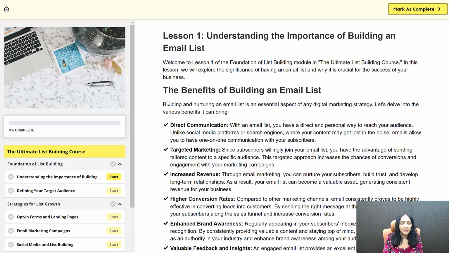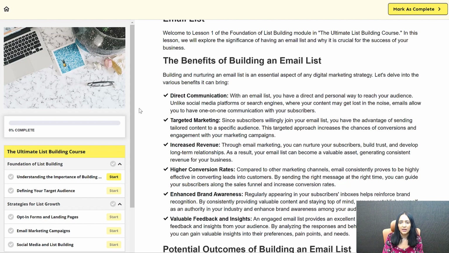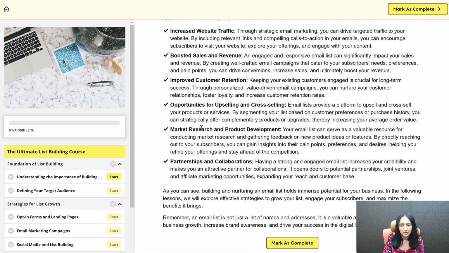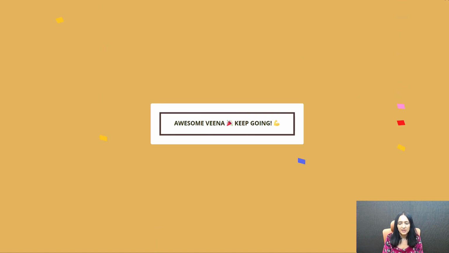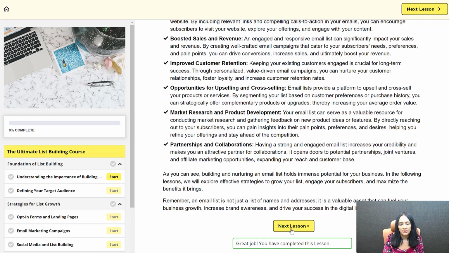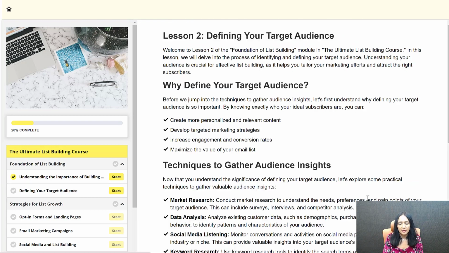All right, so I signed up and I got sent here to the first lesson. And again, it's up to you where you send them after they sign up. And I'm going to go ahead and click on Mark as complete to see what happens next. You can see I have gamified it a little bit. It shows this message. And this lesson is done. You can go to the next lesson.